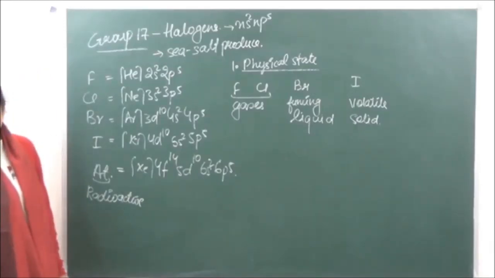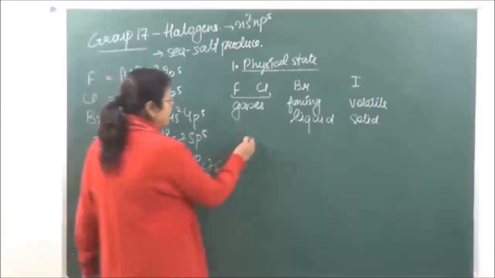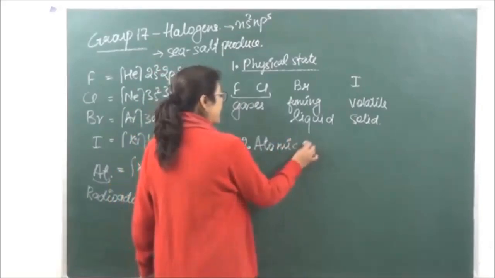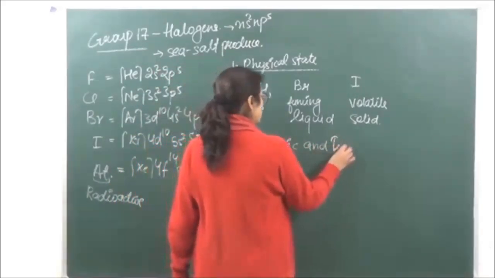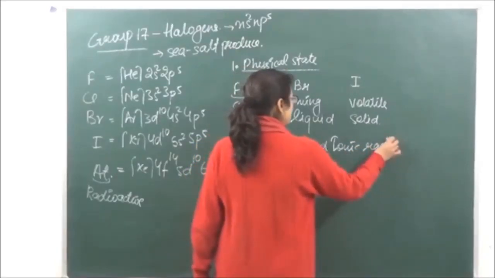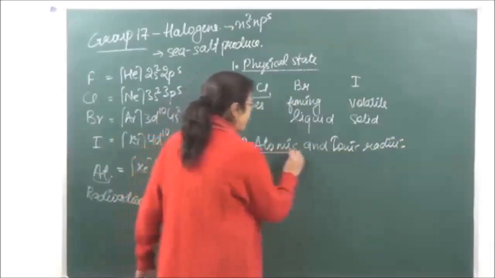Okay? Now, the second we have is atomic and ionic radii.